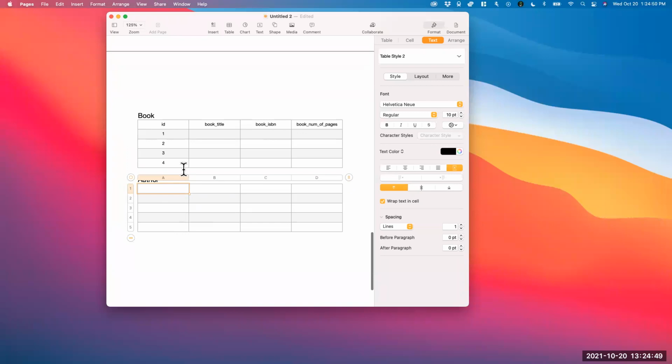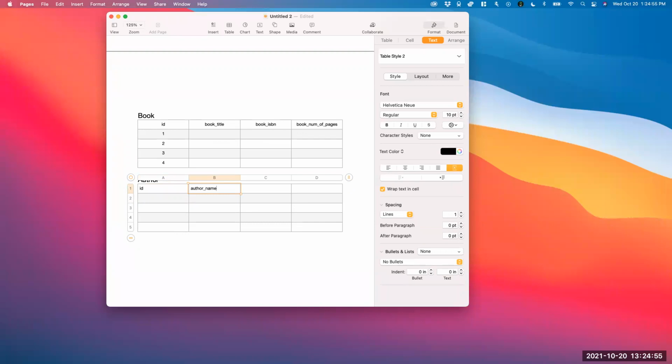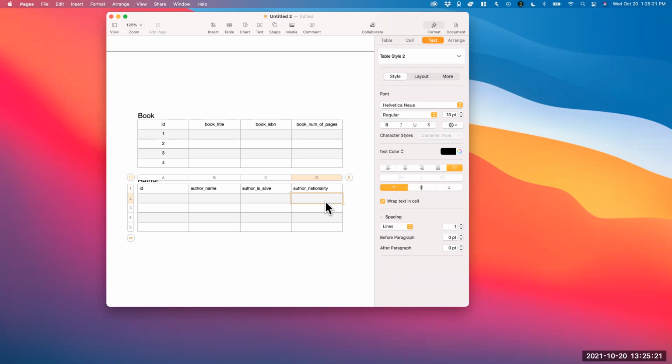Okay. And same thing for author. Author is going to have an ID, probably author name. Obviously, that's important. Maybe author age. I don't know, we don't worry about the author ages. Maybe is alive, I guess. Sure, maybe that's kind of important. And maybe author nationality. Maybe that's important for people that are studying authors. They want to see if there's a pattern somewhere.